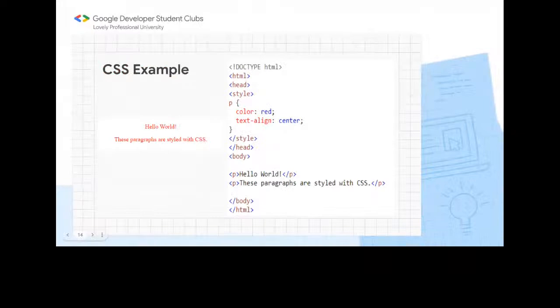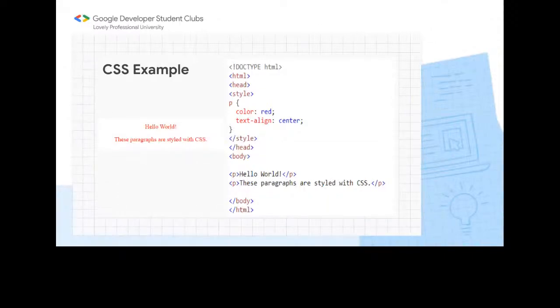You can see the same code is there, and we have these two paragraph tags, and then we have targeted the element name. This is a simple selector, the element name. We have added the element name, that is p for paragraph, and then curly braces, that is the declaration block. We need the style tag here to write the internal CSS, and that is written in the head tag.